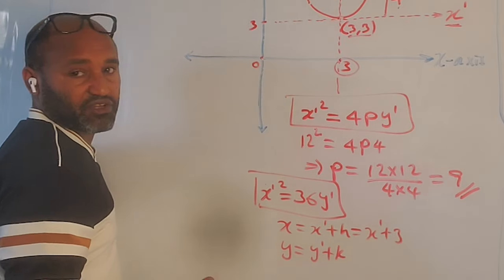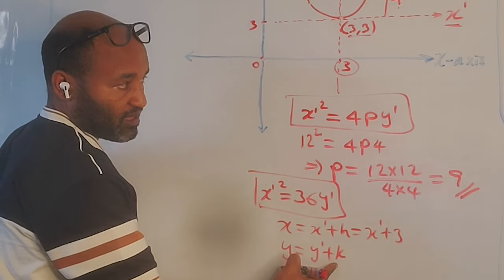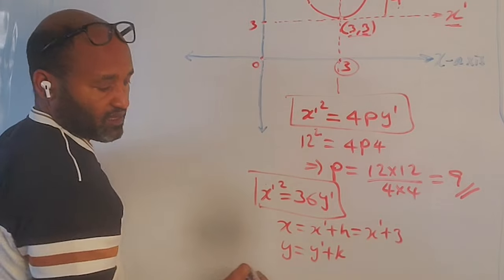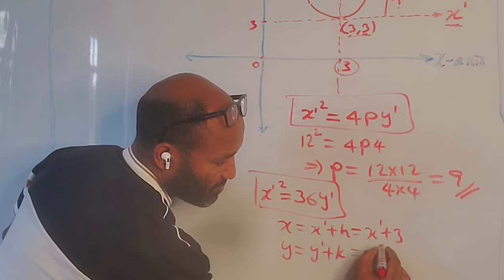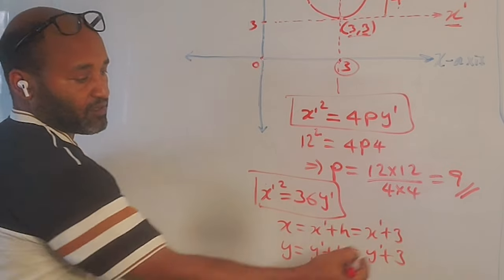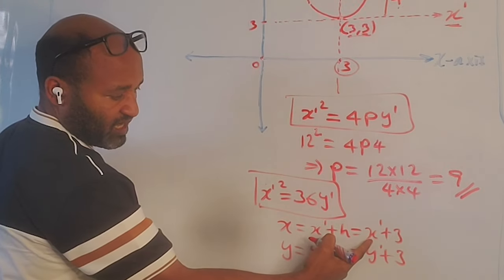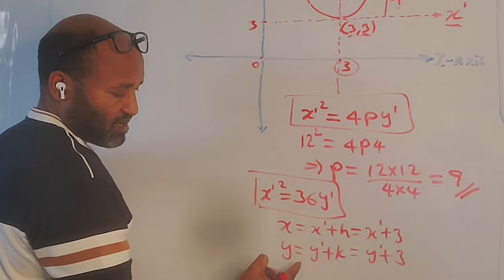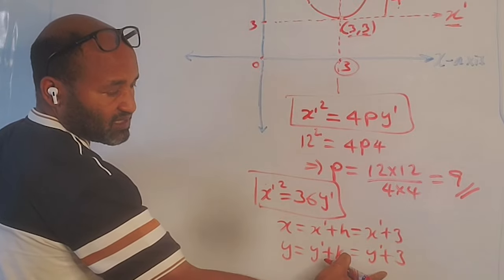The vertex is (h, k). K is here 3. So this is y prime plus 3. So we know x prime means x minus 3, y prime means y minus 3.